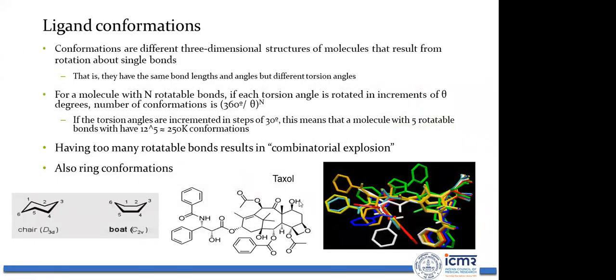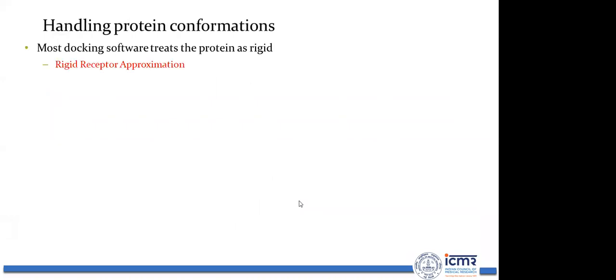Now again the ligand conformation, you need to see a 3D conformation. What are the combinations of that? There might be many rotatable bonds. You need to see how many rotatable bonds are there, because if a ligand molecule has too many rotatable bonds, it might be very difficult to handle.